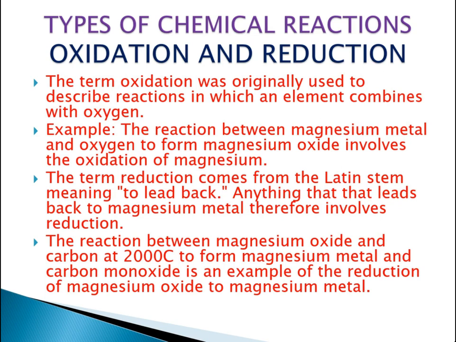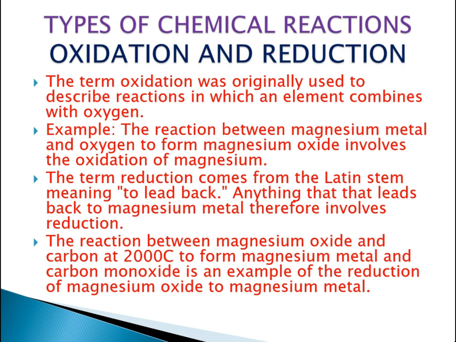The term oxidation was originally used to describe the reactions in which an element combines with oxygen. What is oxidation? It was originally used to describe the reactions in which an element combines with oxygen. Elements are present in the products part as well as in the reactant part, and in any part it can combine with oxygen.